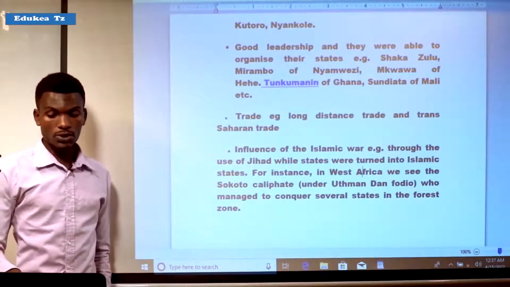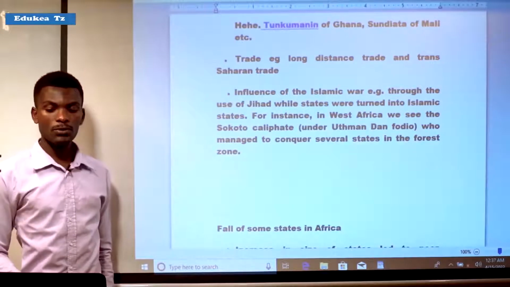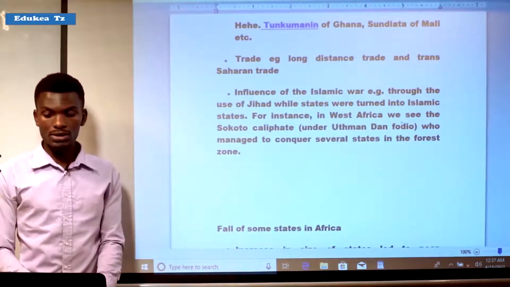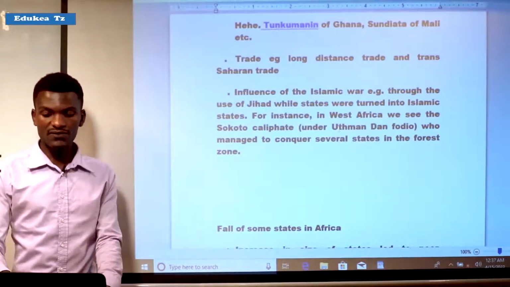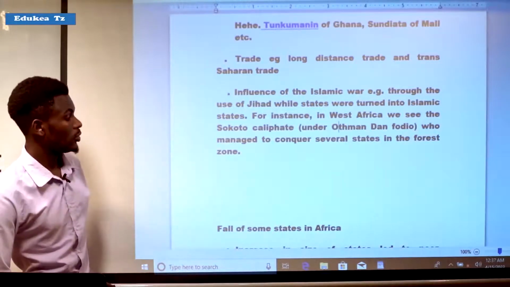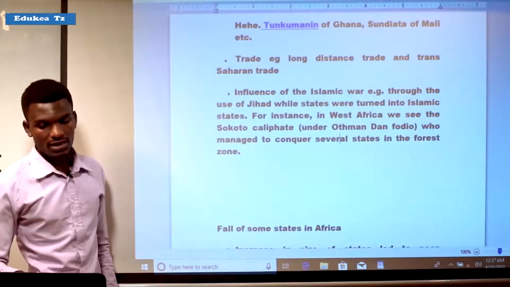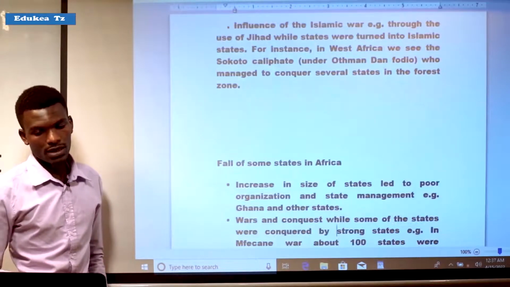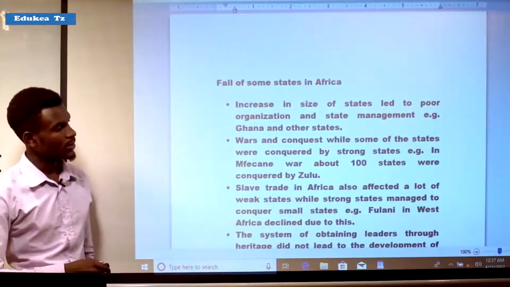For example, the Sokoto Caliphate under Othman Dan Fodio was formed as the influence of jihad war, or Islamic war. What were the factors for the fall of some African states?